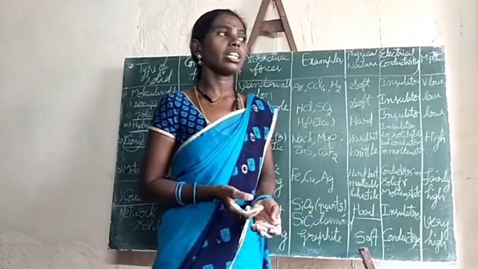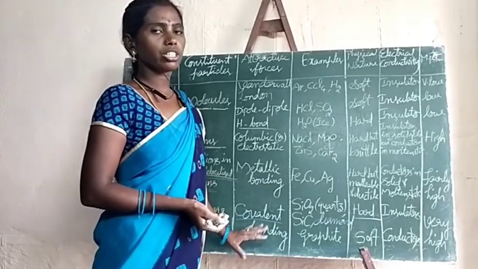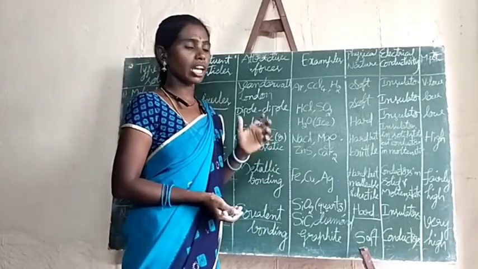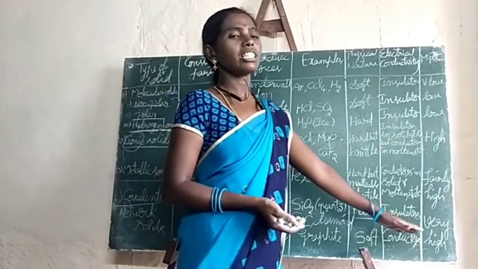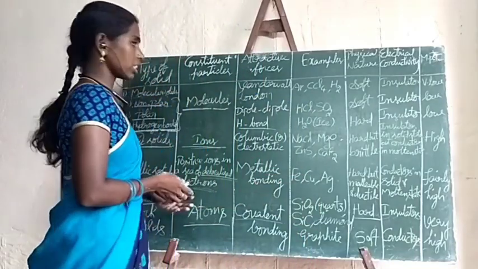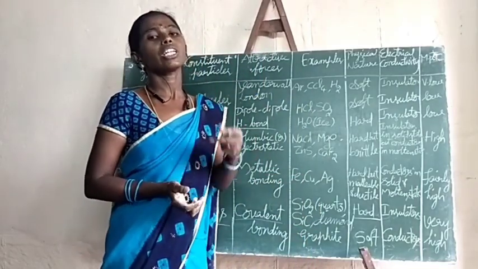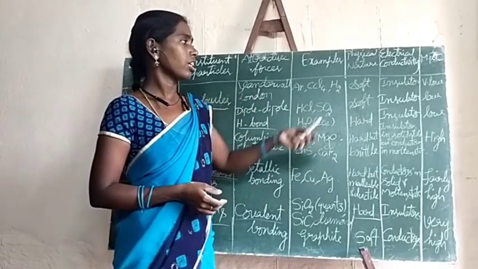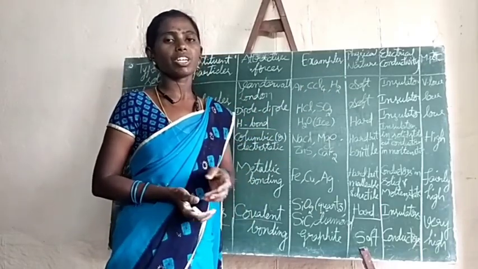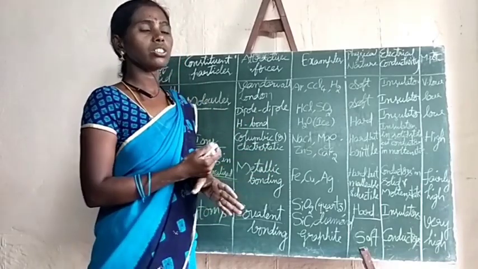And generally, strong directional covalent bonds are there. Due to the presence of these strong directional covalent bonds, the melting points are very high, because to break that covalent network structure we need to use a large amount of energy. That's why the melting points will be very, very high. So this is about the network solids.